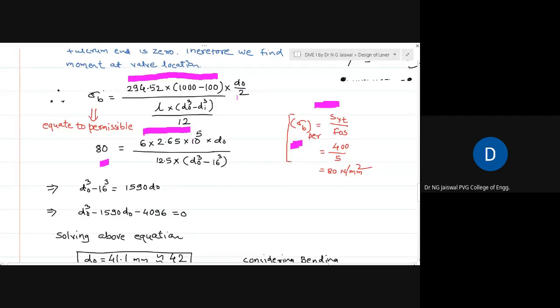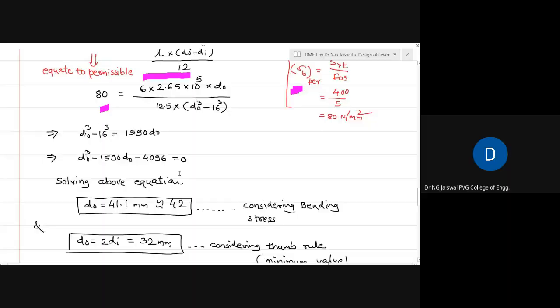2 and 12 you can simplify, 6 becomes the numerator, then you can have some simplification. DI we put as it is, because we already found the inner diameter of that boss. DO, let it be unknown. After simplification, this is now mathematics.